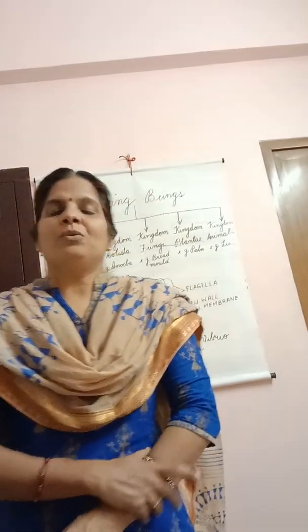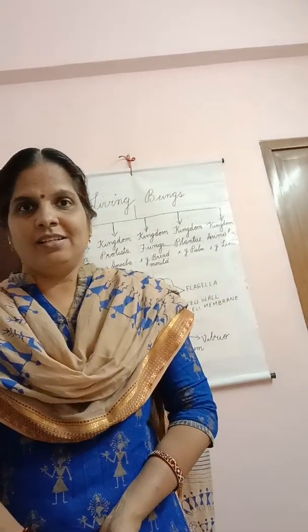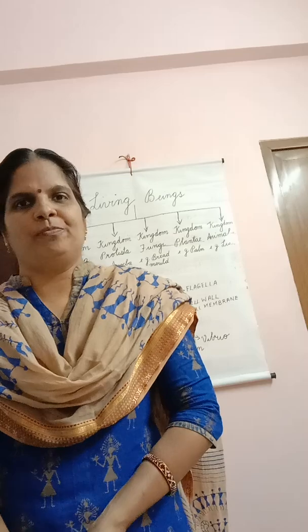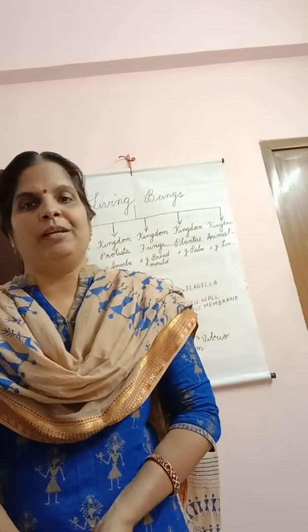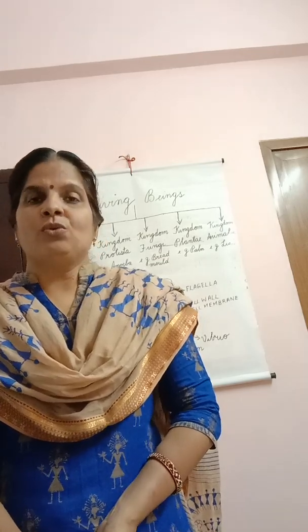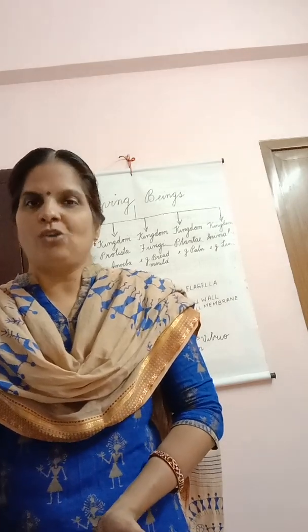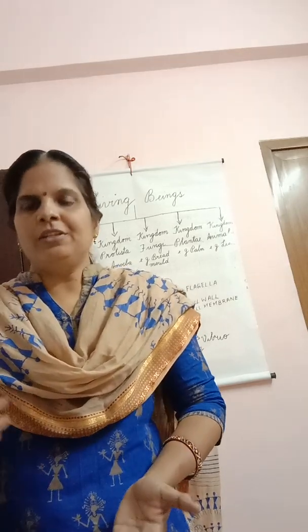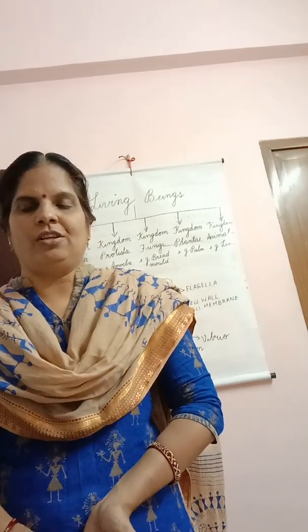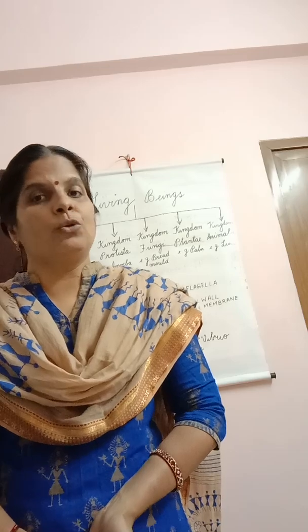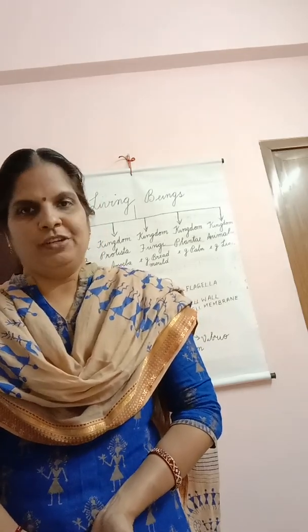Everyone. Now, there are so many different kinds of plants and animals around us, isn't it? We see so many different kinds of plants and animals, but to study each and every one of them is very difficult. So, what the scientists have done is that they have grouped these organisms into different groups. So there comes the use of classification. Now classification means grouping of organisms based on their similarities and differences.